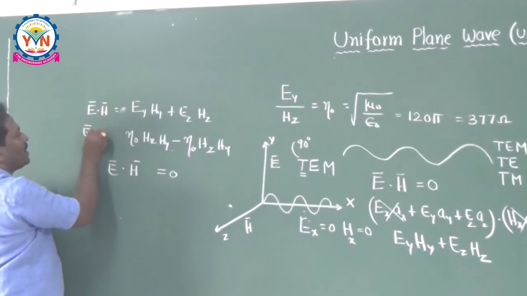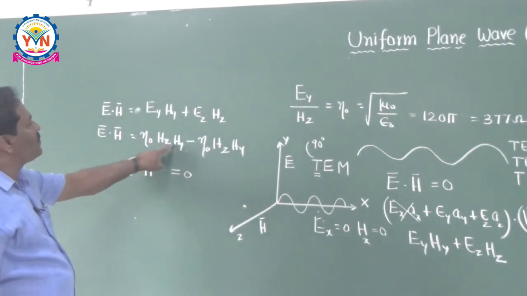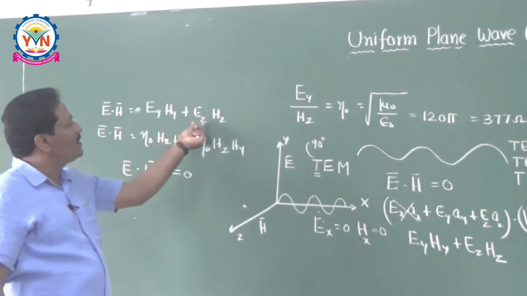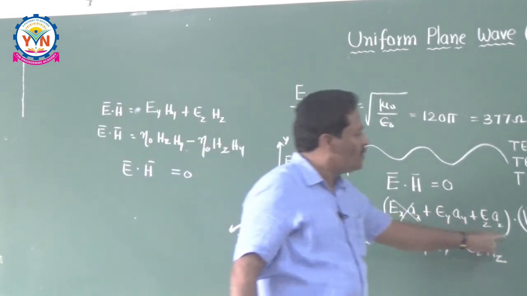So E bar dot H bar is equal to like this. Eta naught into Hy Hz minus, what is this, Hz into Ez into Hy? Ez into Hy means Ez into Hz.